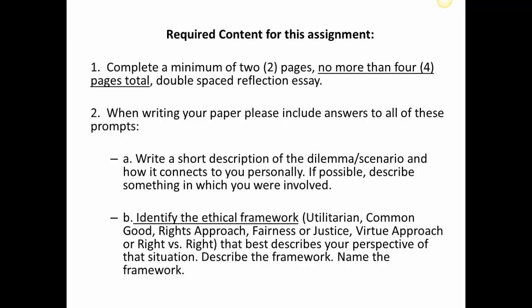B. Identify the ethical framework, utilitarian, common good, rights approach, fairness or justice, virtue approach, or right versus right, that best describes your perspective of that situation. Describe the framework. Name the framework.